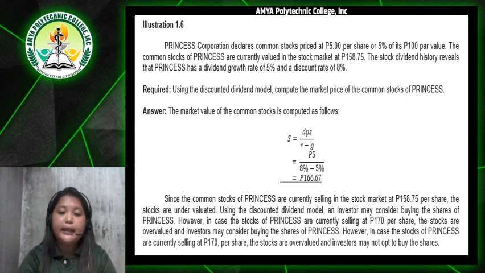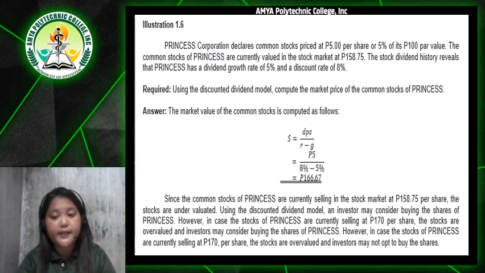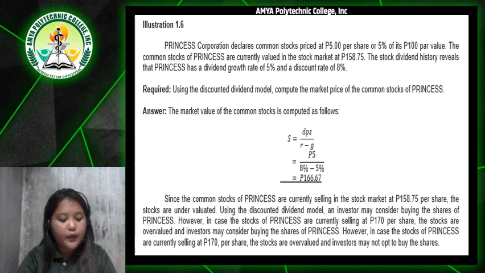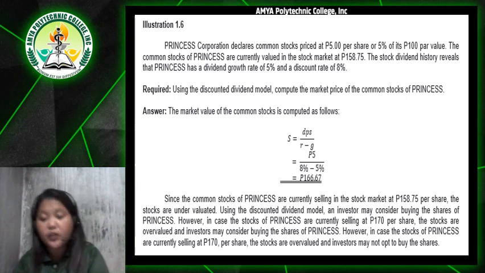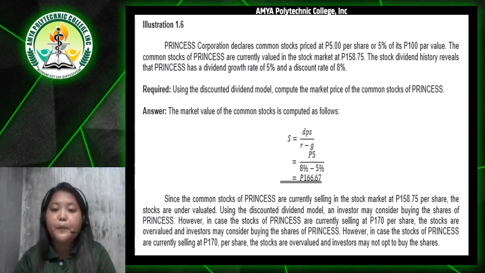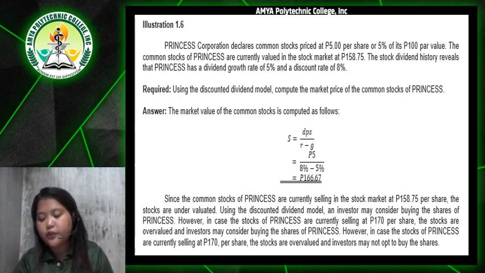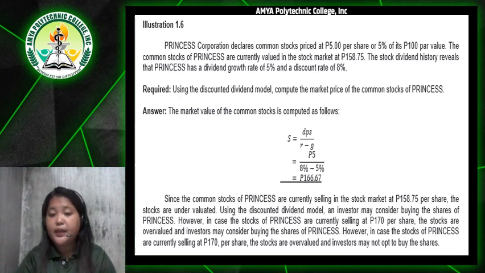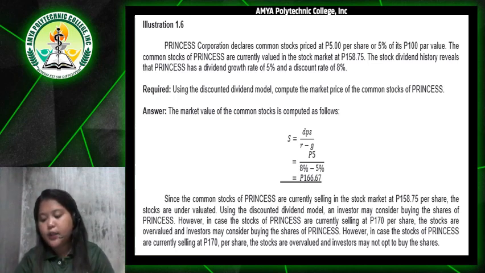However, in case the stocks of Princess are currently selling at 170 pesos per share, the stocks are overvalued and investors may not opt to buy the shares.